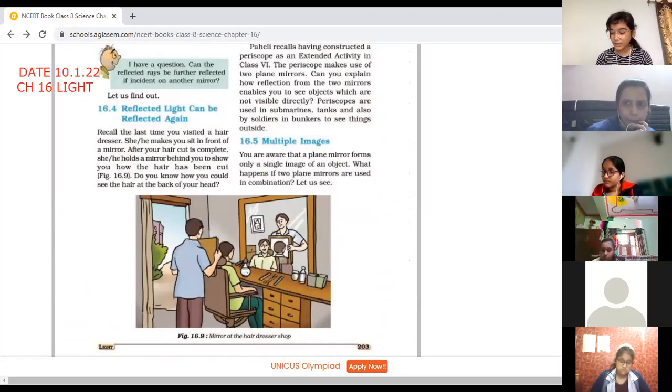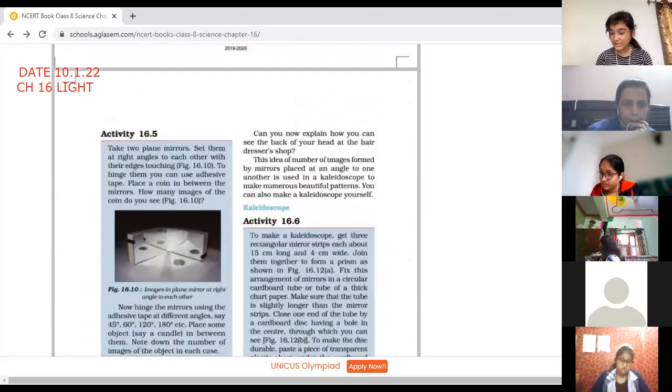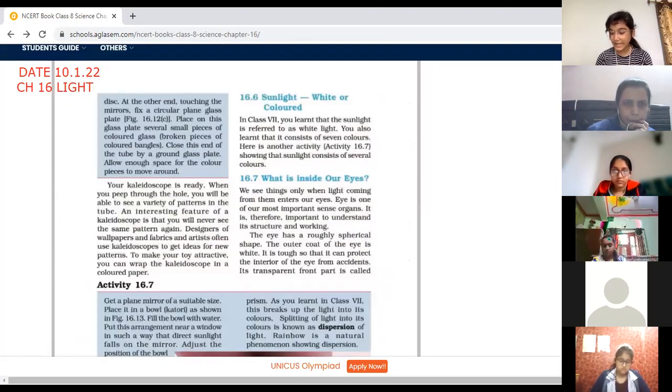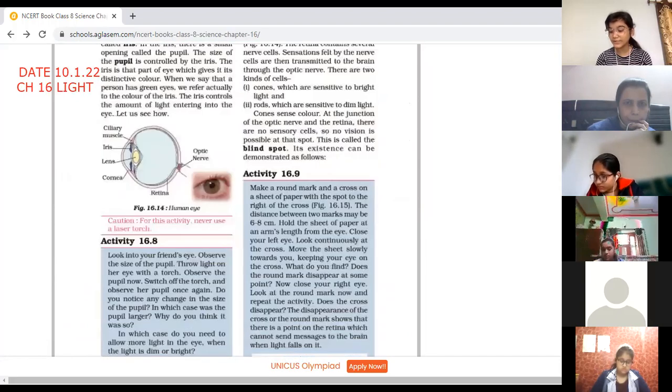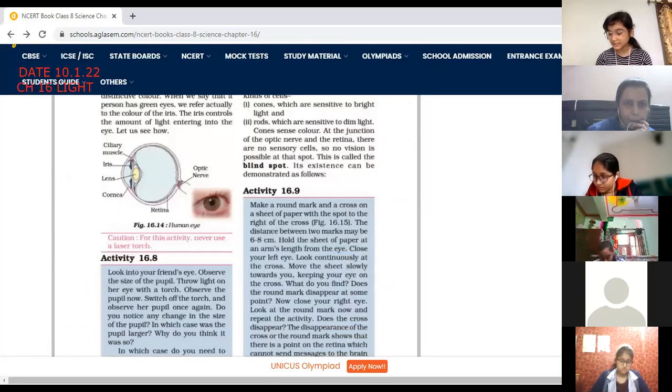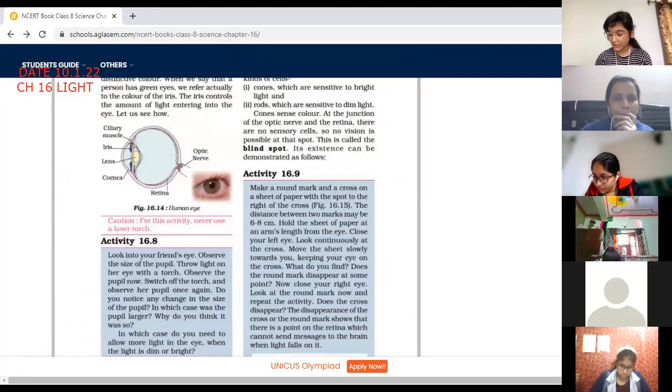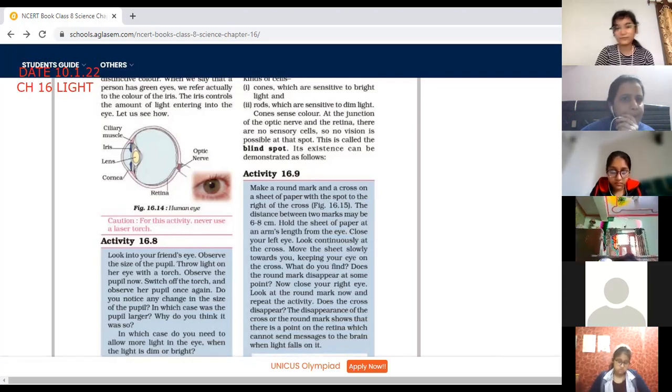There are two kinds of cells: cones, which are sensitive to bright light, and rods, which are sensitive to dim light. Cones sense color. At the junction of the optic nerve and the retina, there are no sensory cells, so no vision is possible at that spot. This is called blind spot. Its existence can be demonstrated as follows.